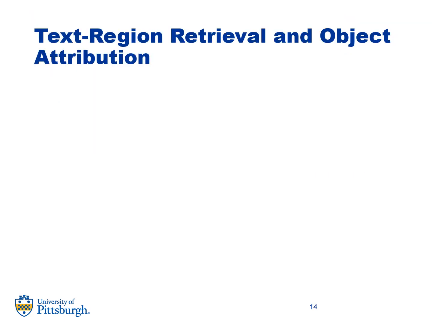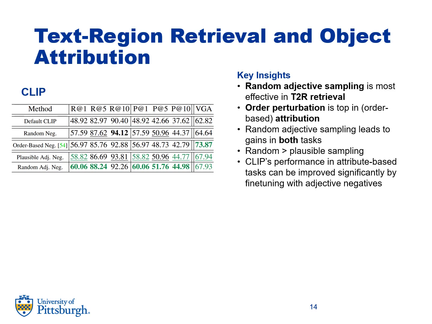Evaluating with retrieval and attribution. For CLIP, retrieval is shown in the first 6 columns and attribution in the last column. We find that random adjective sampling helps the most in retrieval, and order perturbations, a competitive baseline we use, has the top performance on the order-based attribution task. Notably, random sampling has gains on both tasks, as shown in green, unlike the order baseline, which only helps on order. This shows more generalizable attribute understanding with the perturbed adjective captions.